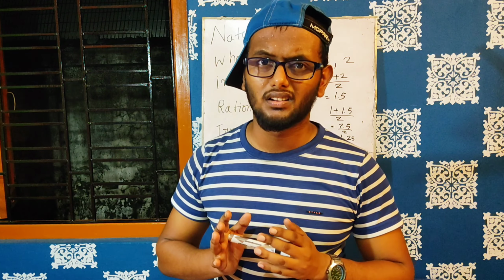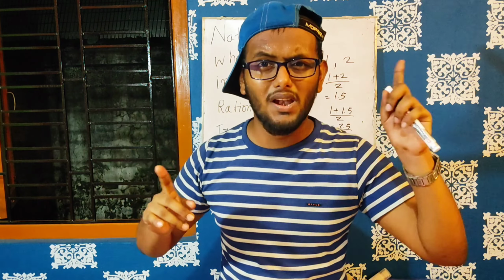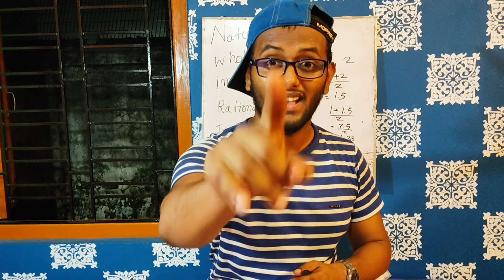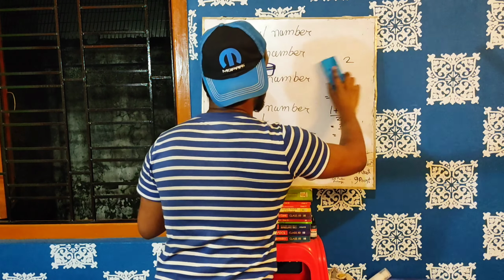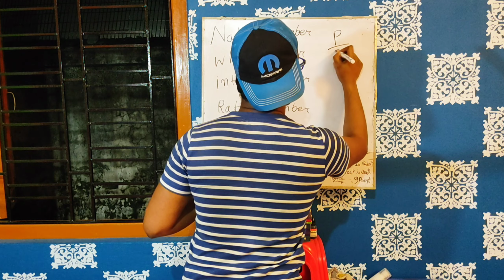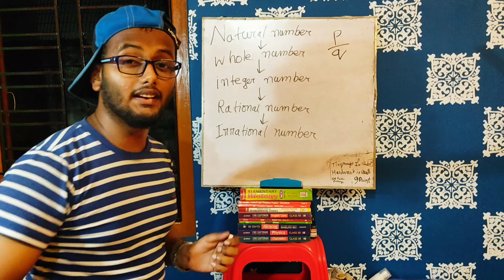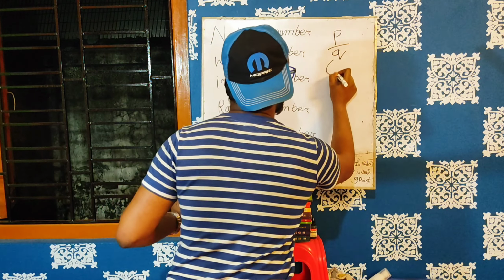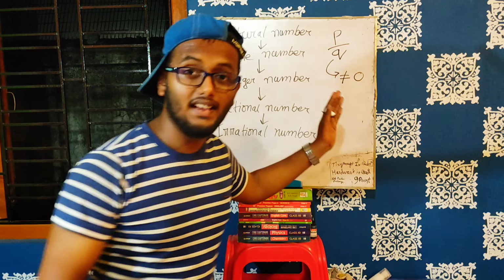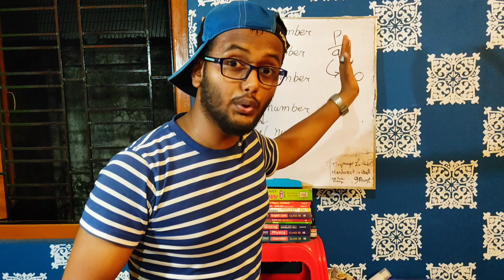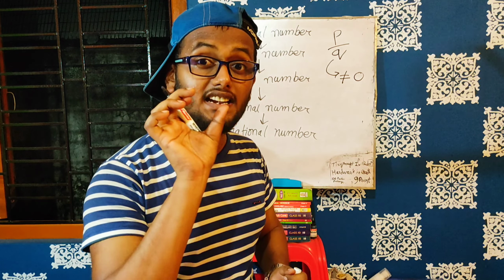Okay, we have got rational numbers, but what is a rational number? We know what a natural number, whole number, and integer are, but what is a rational number? Wait, don't cry, I'm going to say. Actually, a rational number is nothing but the P by Q format, where Q cannot be equal to 0. In a rational number, the denominator Q cannot be 0. If the denominator Q is 0, then we will get undefined.